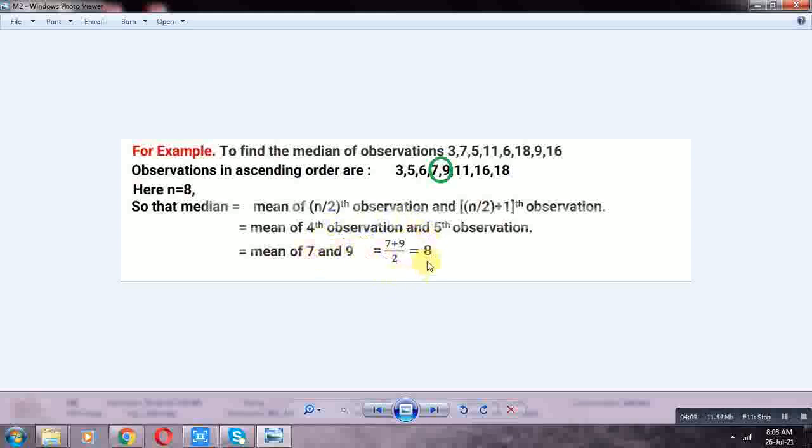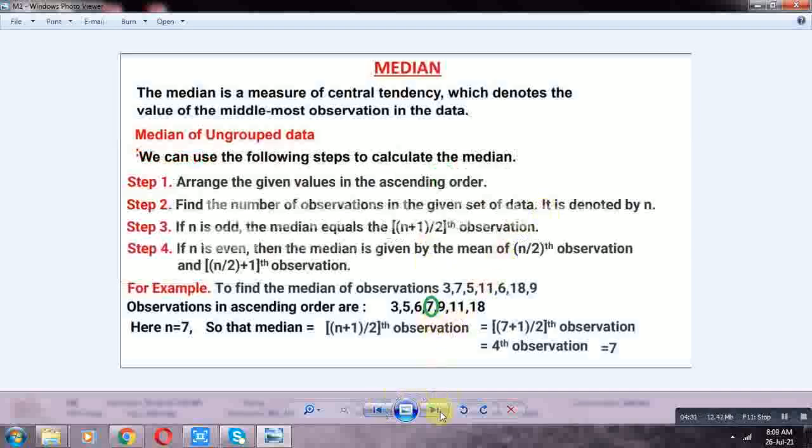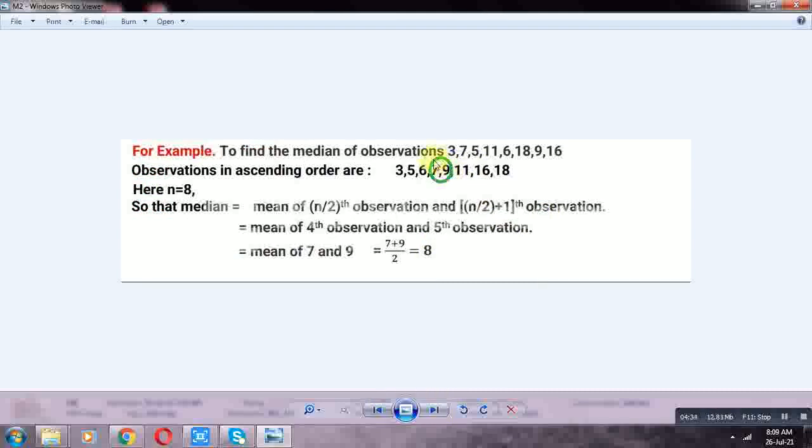So 7 plus 9 by 2 is equal to 16 by 2, which is equal to 8. So the median is 8. Simply, if n is even, the average of the middle two terms is the median. In the given data, the middle two terms are 7 and 9. So 7 plus 9, 16 by 2, is equal to 8, the median.